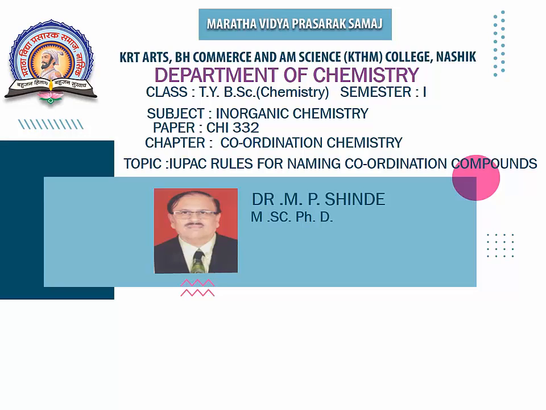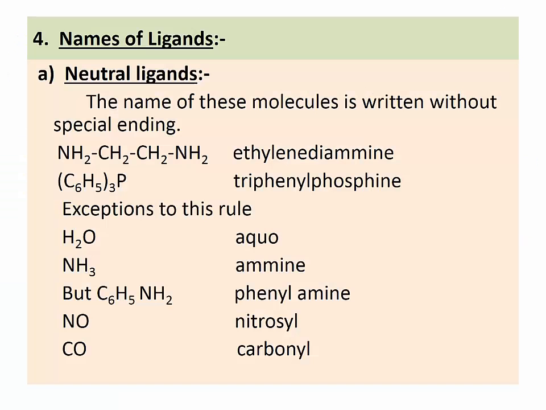Dear students, in the last lecture we discussed the IUPAC rules for naming coordination compounds. Let us continue with the IUPAC rules for naming of coordination compounds. Rule number 4, names of ligands. We know that ligands are of various types. They donate electron pairs to the central metal atom or ion, and there is formation of coordination compounds.